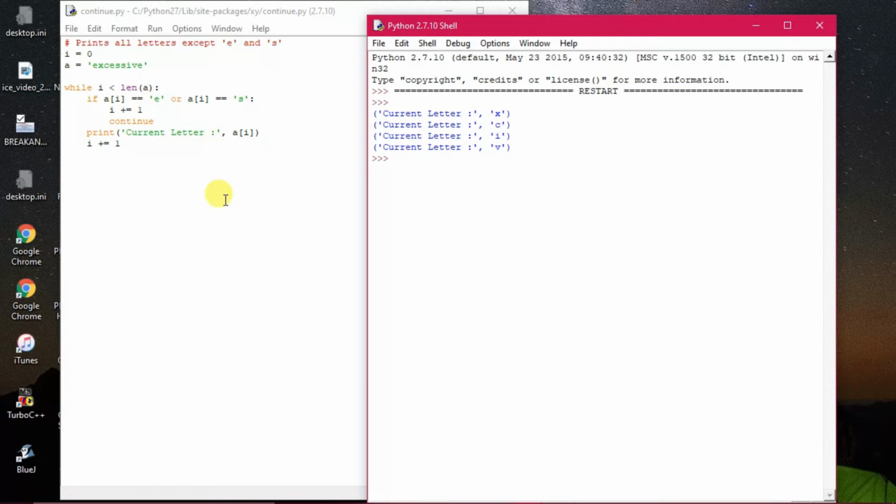So that is the purpose of the continue statement. That's why here, whenever the condition is false, the letters have been printed: X, C, I, and V. Wherever the letter is matching the condition, it has not been printed. So that proves that the continue statement is a kind of statement where, whenever the condition is met, the control will be sent back directly to the loop apart from executing other statements